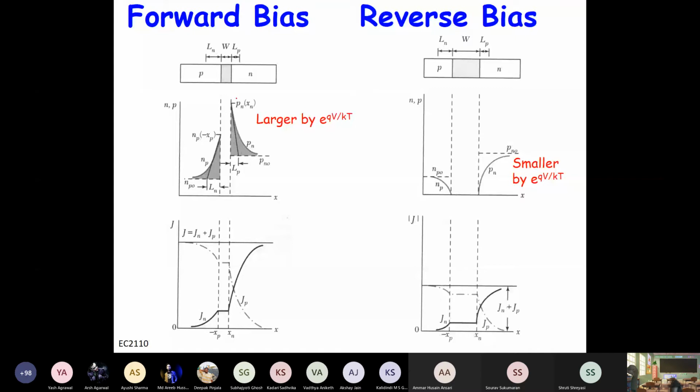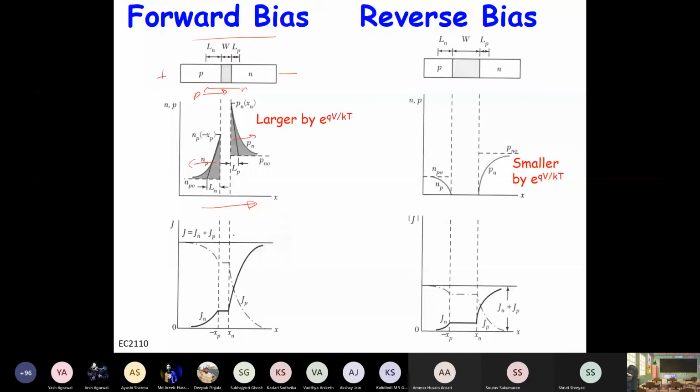This is forward bias. From the P side, holes are injected. From the N side, electrons are injected, and this is their concentration profile. Due to this, there is a diffusion current, and its direction is basically the direction of the holes. So overall current flows in this direction from P to N. If you connect positive here, negative here, current is flowing from positive to negative.